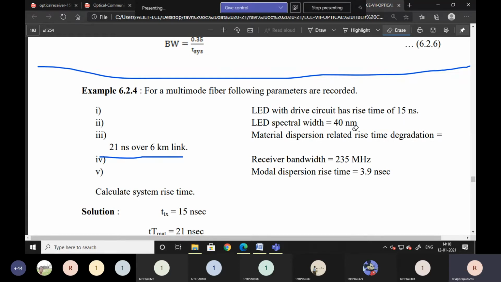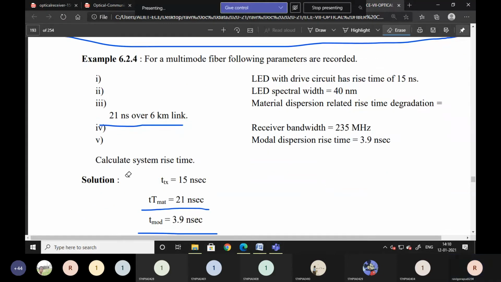LED spectral width is 40 nanometer, and material dispersion related rise time degradation is 21 nanoseconds, and receiver bandwidth is 235 megahertz. Modal dispersion rise time is 3.9 nanoseconds. Calculate the system rise time. So these are the given values.